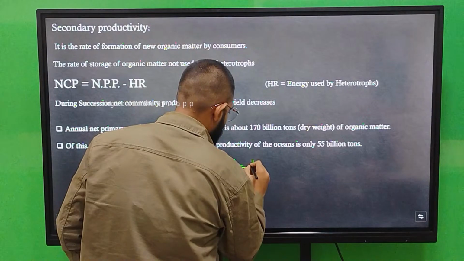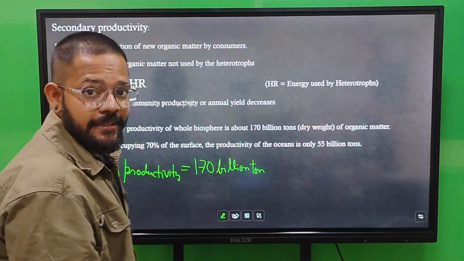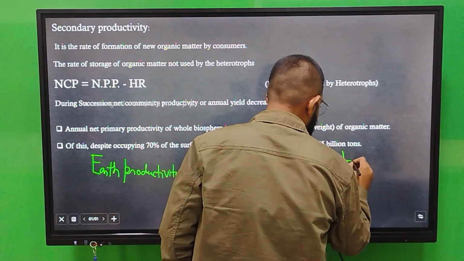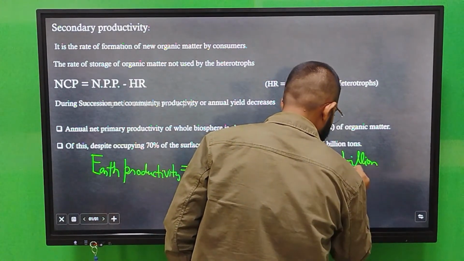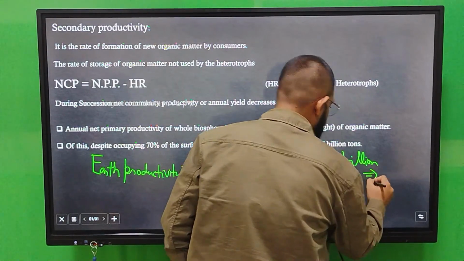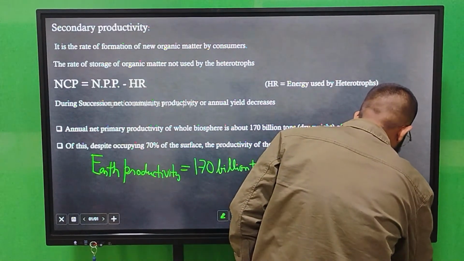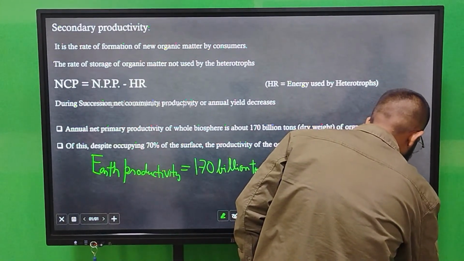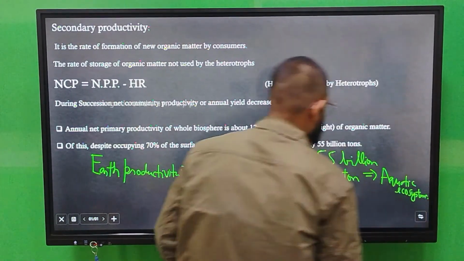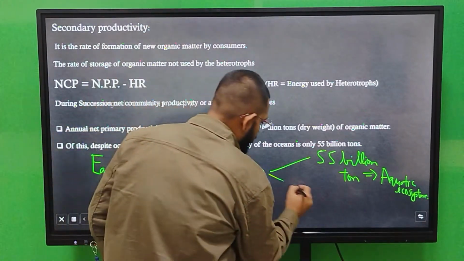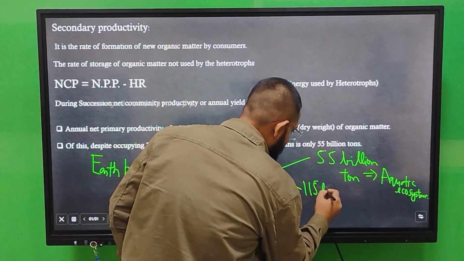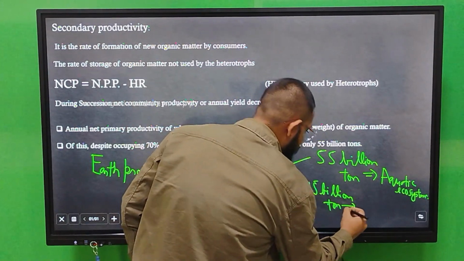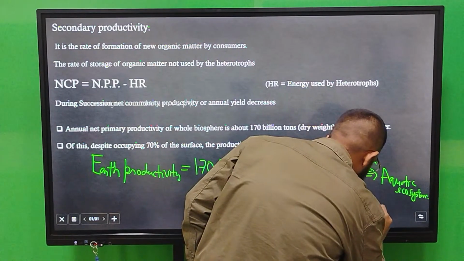Out of that 170 billion ton, 55 billion ton is produced by the aquatic ecosystem, and the remaining 115 billion ton is by the terrestrial ecosystem.